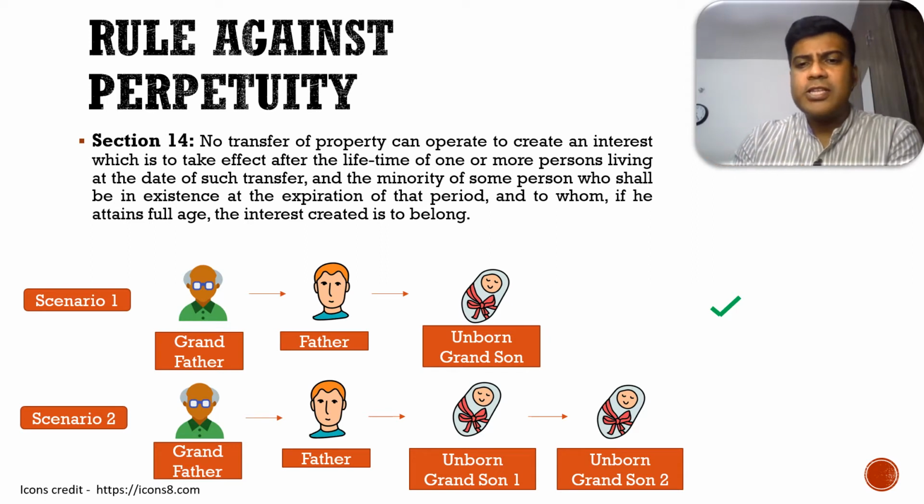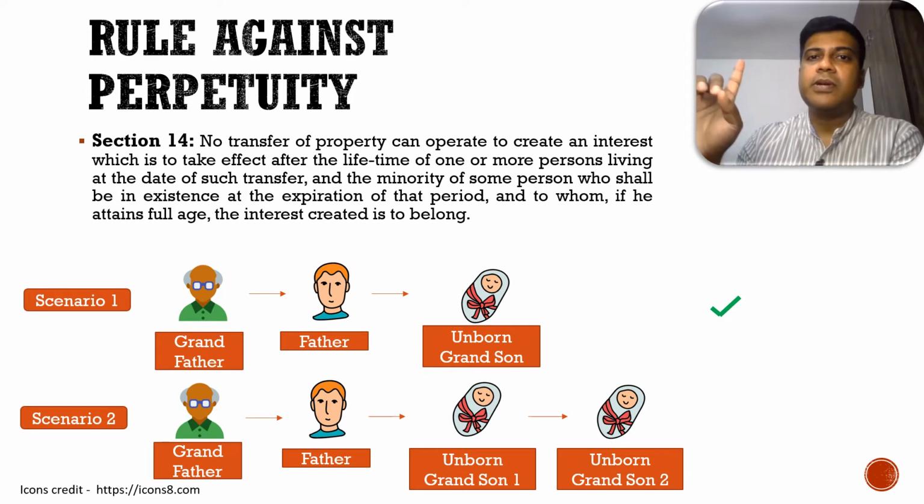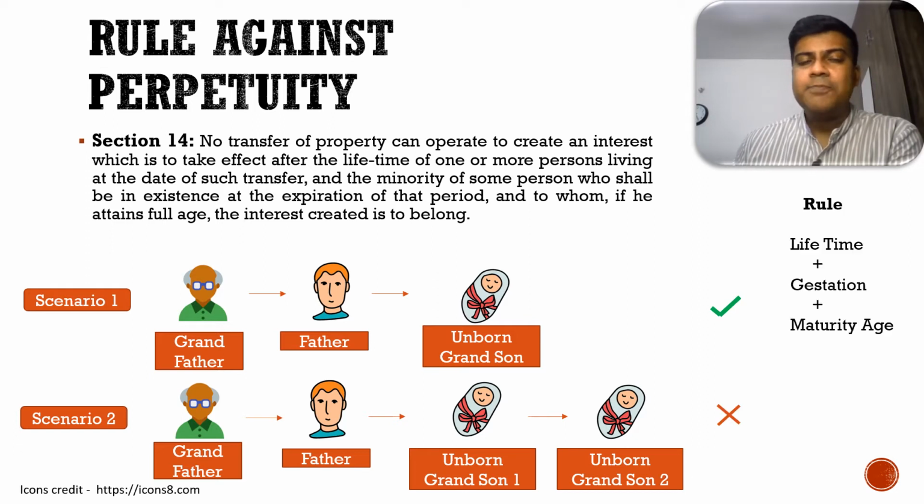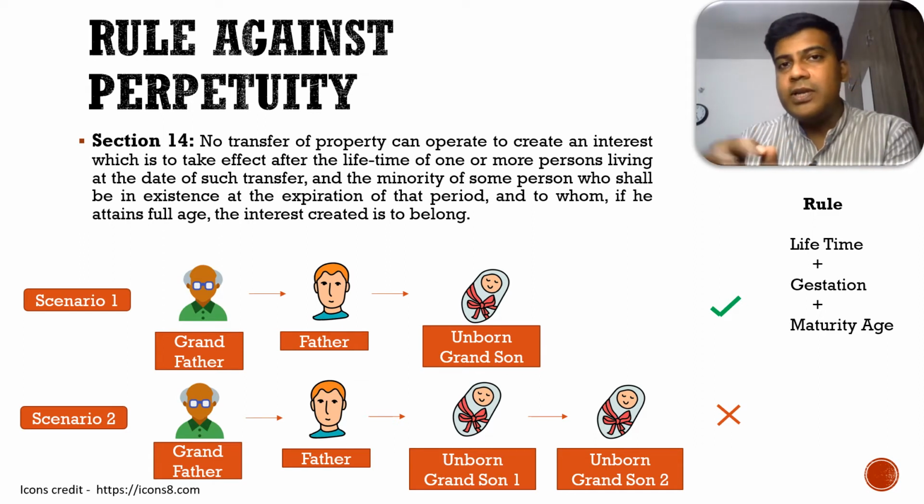So if he has to transfer to the great grandson in this case, it's not possible. He can transfer it to his son, and then he can transfer it to the unborn grandson post the maturity age. He cannot transfer to grandson number 2 or the great grandson in this scenario. So what is the rule? The rule is the lifetime of a living person, in this case the father or the son, plus the gestation period, which is very important.